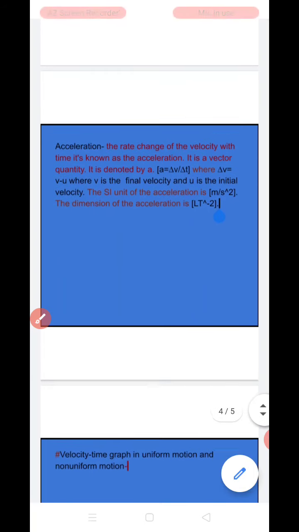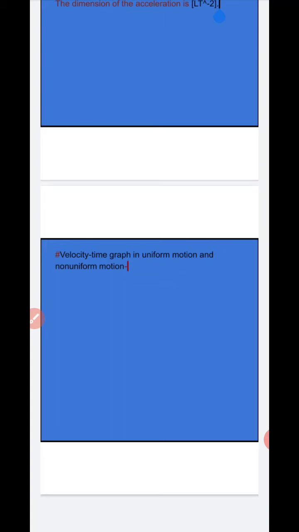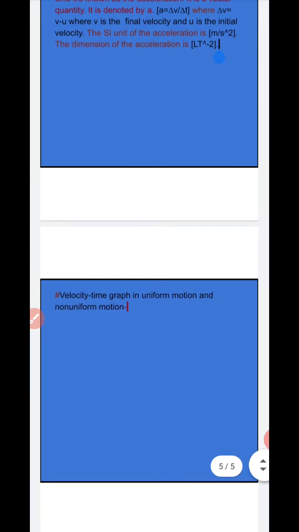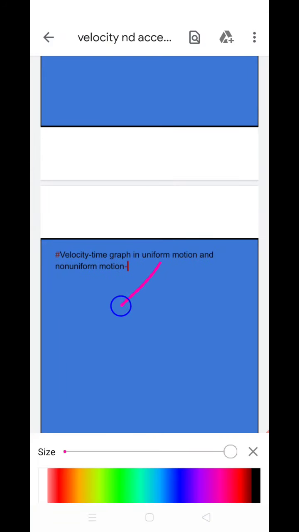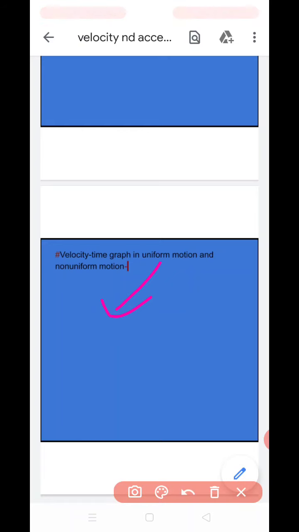Next is the velocity time graph in uniform motion and non-uniform motion. Firstly, in uniform motion, ग्राफ शो करेंगे तो वेलोसिटी टाइम ग्राफ. Velocity will be constant in the uniform motion. Clear? Because in uniform motion, the velocity is constant with time. Clear?